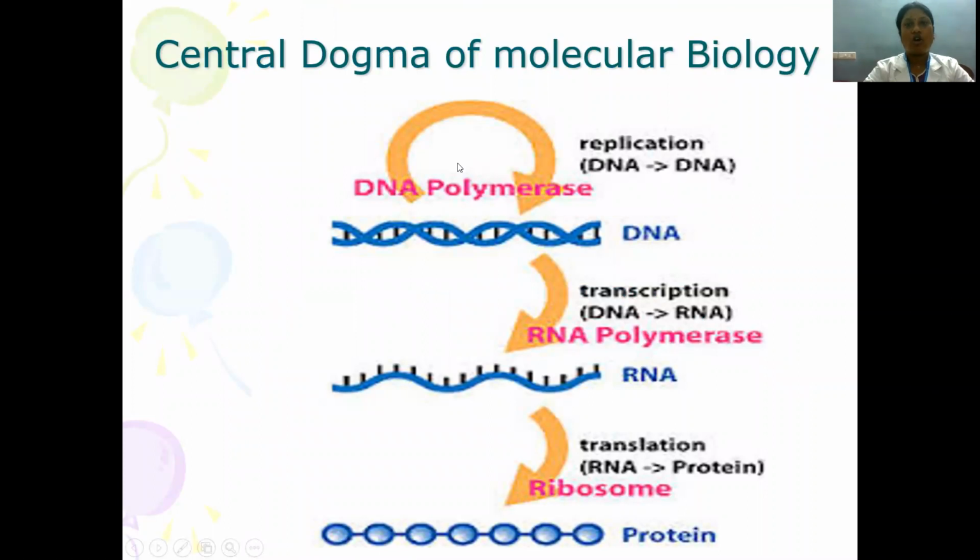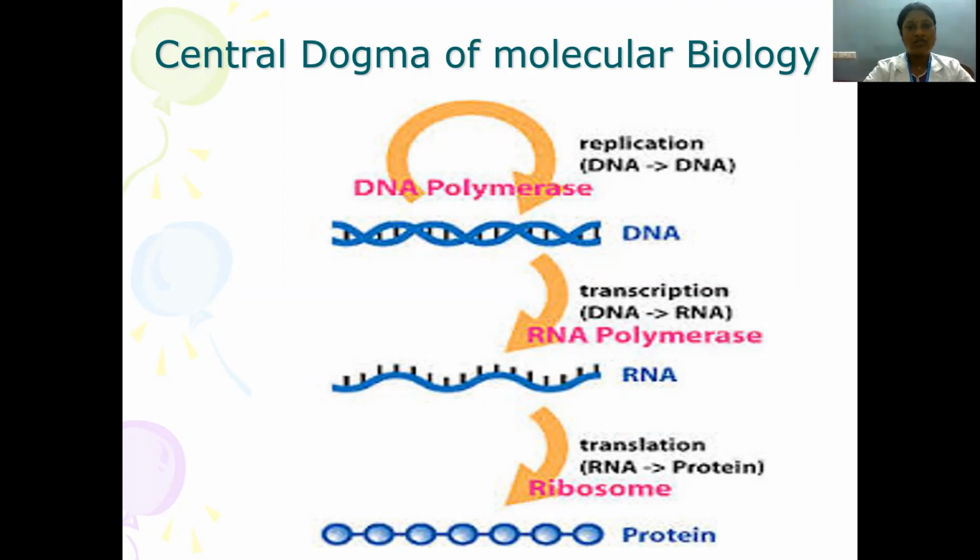What is the central dogma of molecular biology? Before going to the translation proper, we will be reading about what is the central dogma of molecular biology. It means that the message from the DNA is transferred onto RNA by way of transcription. And from DNA to DNA, the message can be transferred by way of replication.